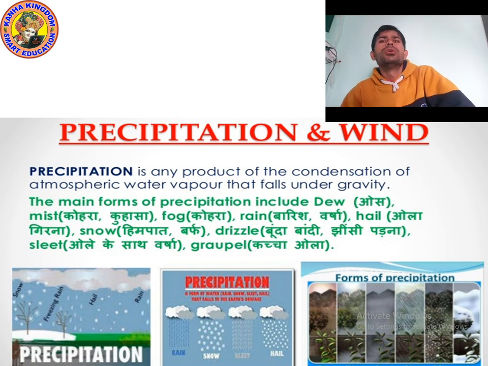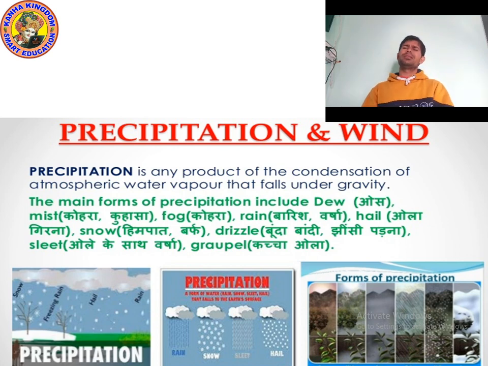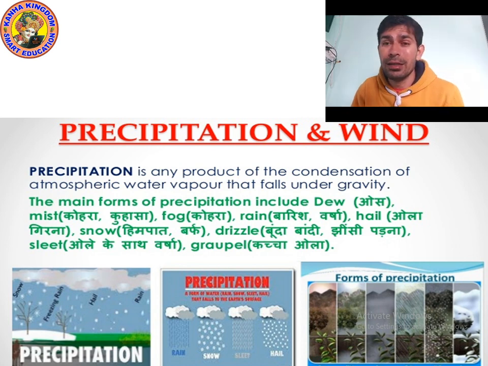So precipitation is any product of condensation. It may not only be in the form of rain; it may be in the form of hail, or snow, or drizzle. Drizzle means a little bit of rain, only some small drops coming down on the earth under gravity. We call it drizzle.